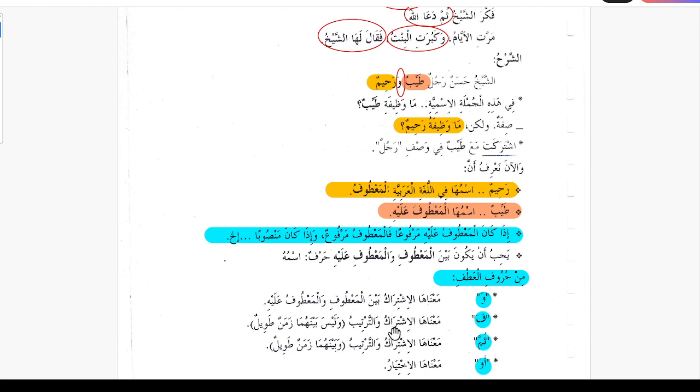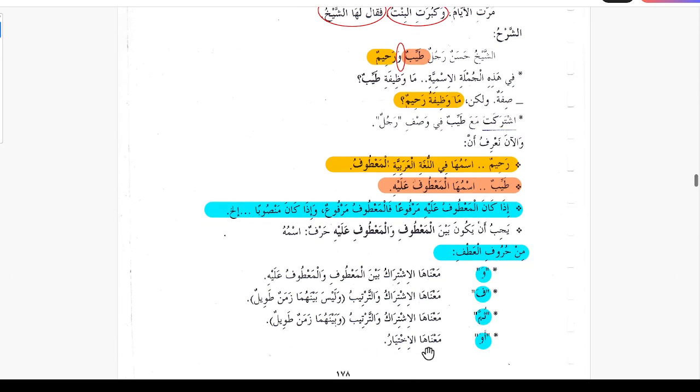So the first coming first and the second coming second. وَلَيْسَ بَيْنَهُمَا زَمْنٌ طَوِيلٌ, and there should not be a long time between those two. When fa is used, there should not be a long time involved, because if there is a long time, then we use summa. Summa is same as fa, but when there is a zamnun tawilun, long time.